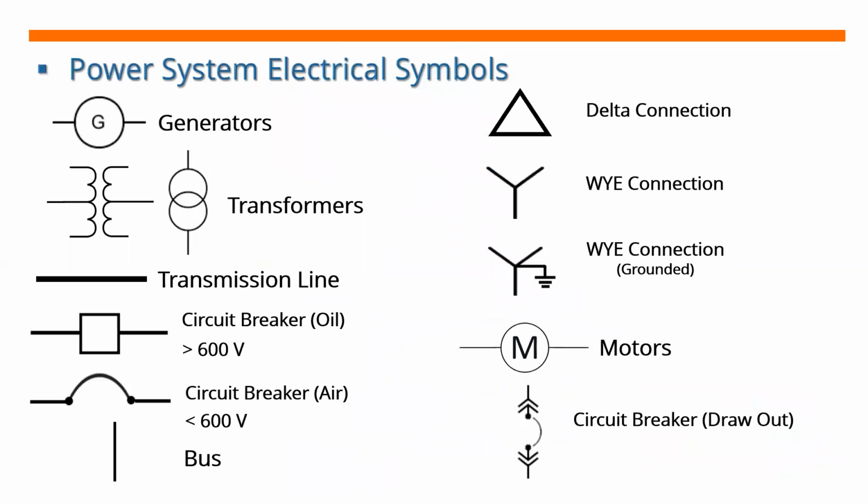So meron din tayong mga electrical symbols na ginagamit sa pag-design ng power system. We have the generators, transformers, transmission line. We have the oil circuit breaker, the air circuit breaker, the bus, delta connection, Y connection, the grounded Y connection, motors, and circuit breaker, which is draw out type.